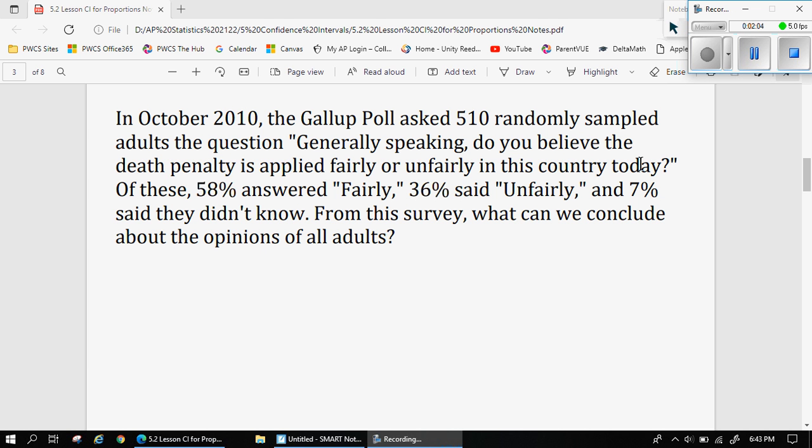So what we can do is we can create this thing called a confidence interval. And that's an interval of numbers that we can say with some level of confidence, which I'll talk about in a minute, our population proportion would be between. We don't know 100% for sure, but we can say so with a certain level of confidence. We can estimate the true proportion, and we'll show you how.